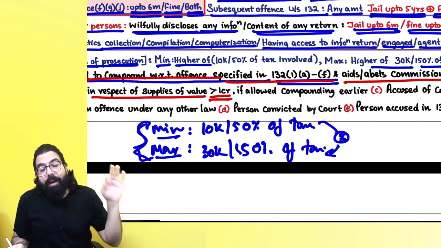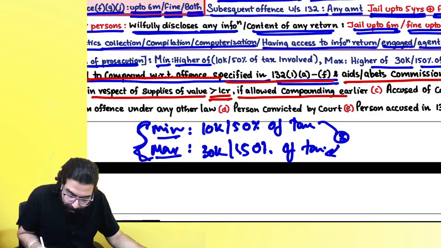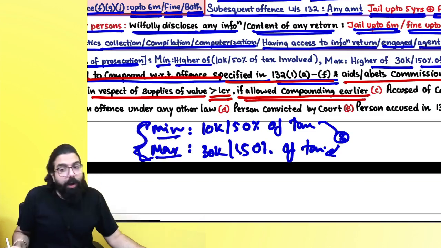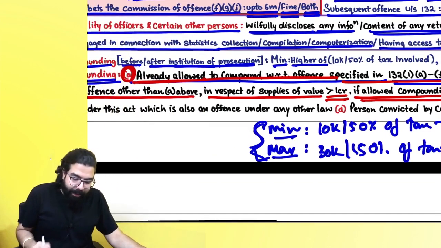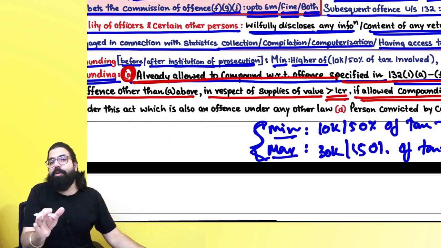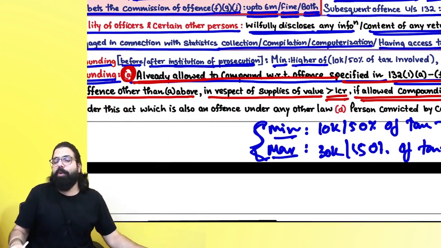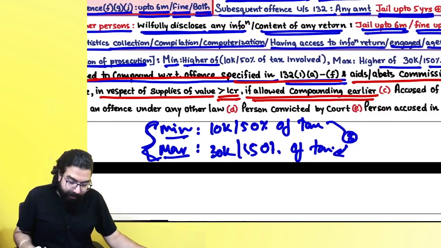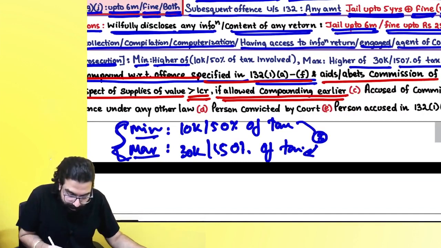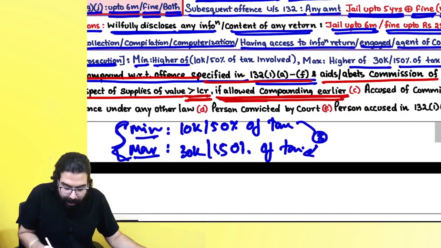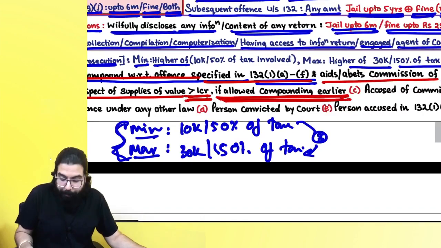Value is greater than 1 crore. If already allowed compounding earlier, then, sir, other than A above means A to F offense you leave. Other than that offenses if you are going ahead and doing, and sir, if amount is greater than 1 crore and you are already allowed compounding earlier, then sir, second time compounding will not be allowed.